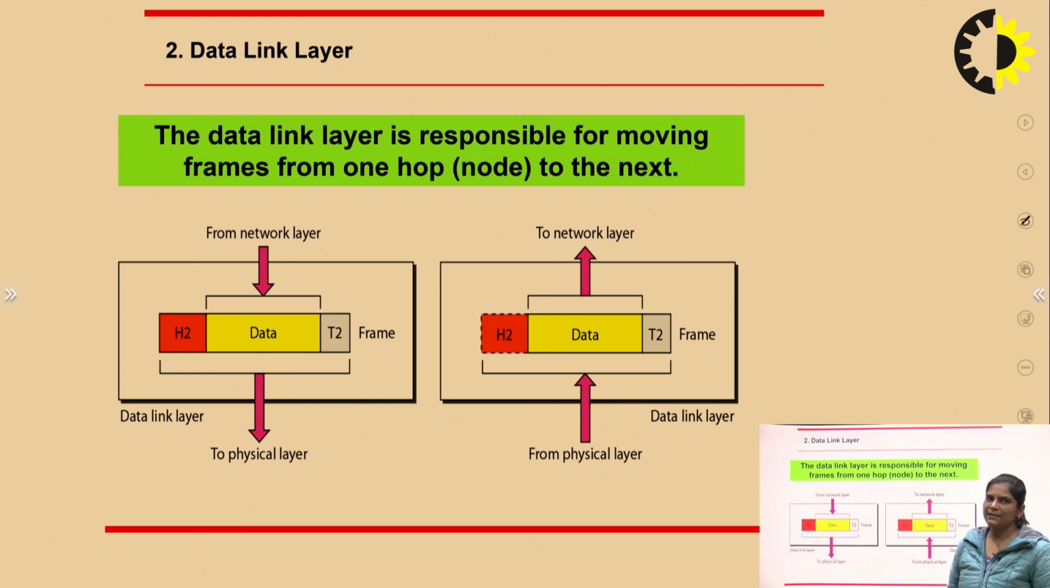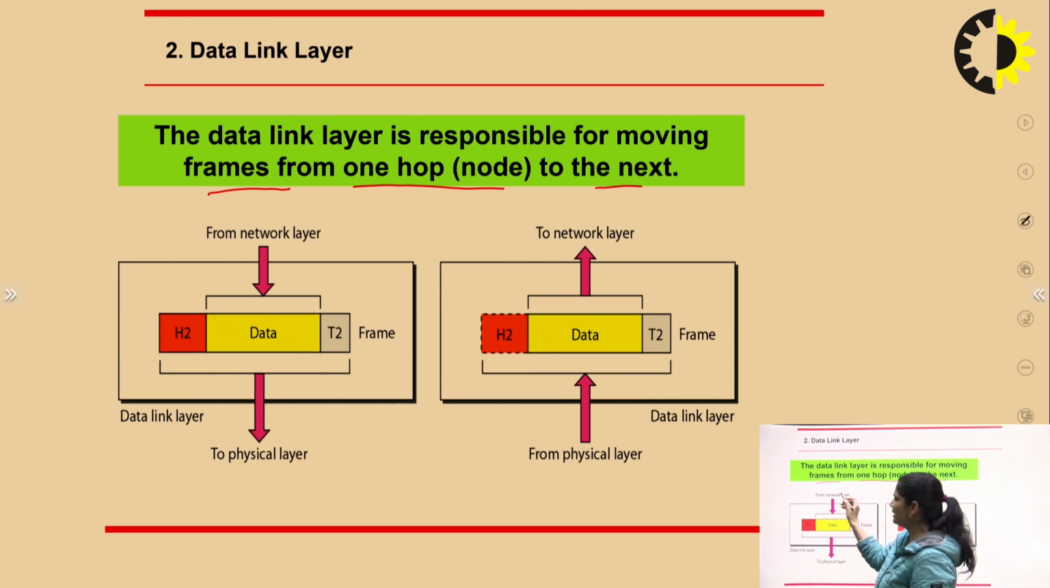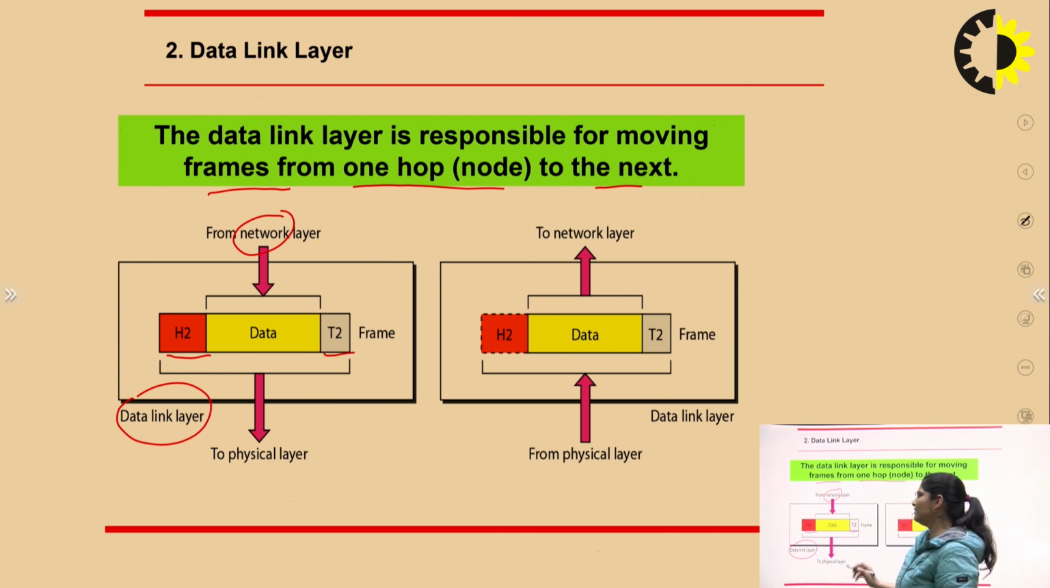Now the second layer is the data link layer. This is responsible for moving frames from one node to another node. Already discussed in the previous slide, if we have to send data in the form of packets, then sending from one node to another node is the work of the data link layer. Now there is an interface between the network layer and the data link layer, and the data is in the form of a frame, where there is a header, the data, and a trailer. So the frame is in this format: header, data and trailer.